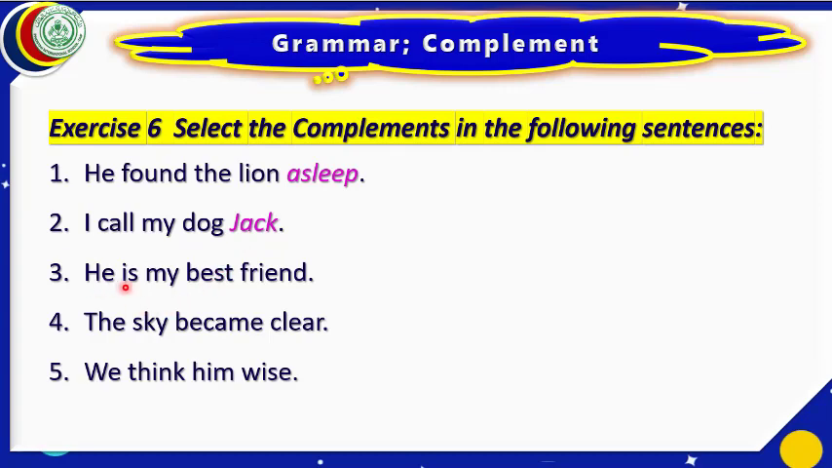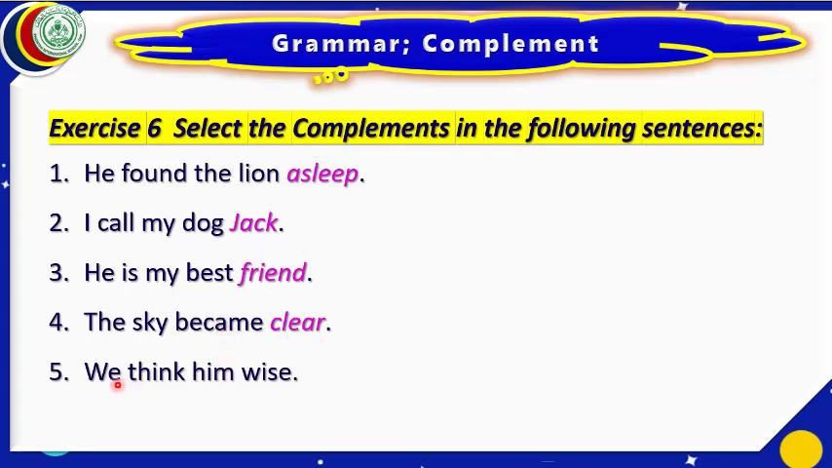In this sentence, if we look here, he is my best. If we don't write here friend, the sentence is not complete. Predicate is not complete. Therefore, friend is the complement. Let us mark it as complement. We have changed its color to show that this is our complement. Let us move to the next part. The sky became clear. What is complement? Clear. If we don't write here complement, the sentence is not complete.